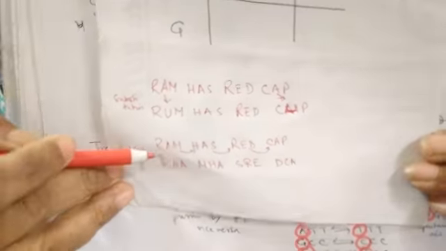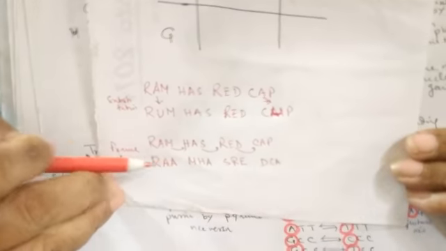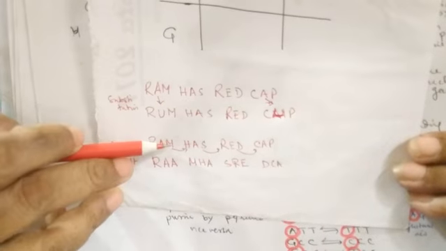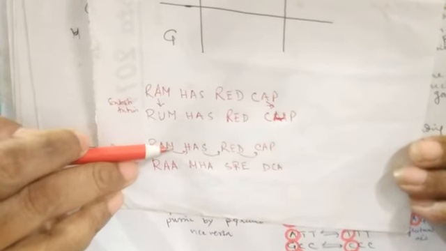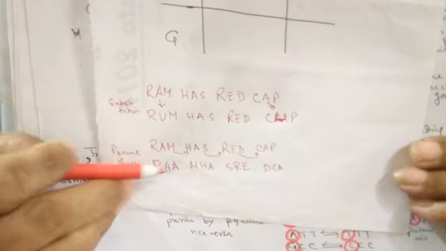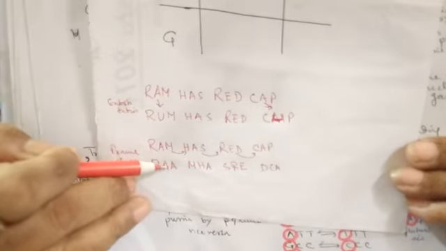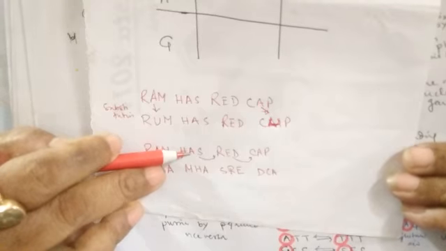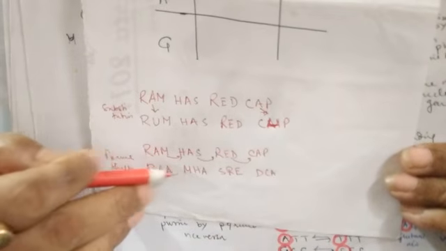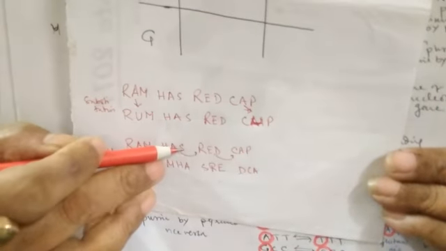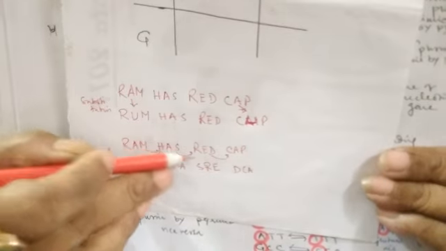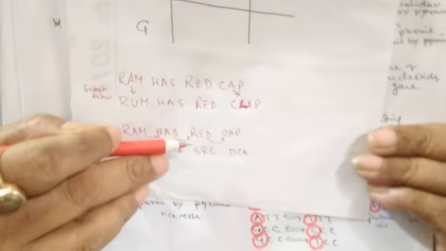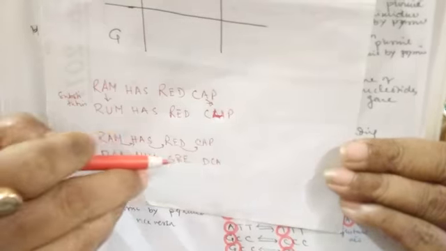But if we go for the frame shift, for that chain only, what will happen? Suppose after RA, one A is added. So what will happen? Ra, it will be Ra. Has will not be there because this M will go here. So MHA, then S will be shifted to here. So it will be SRE. Clear? So likewise, the whole reading of the whole chain will be shifted or changed.